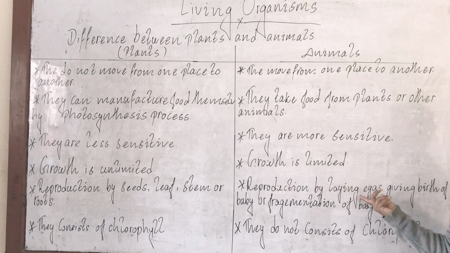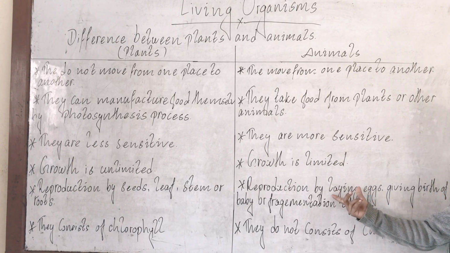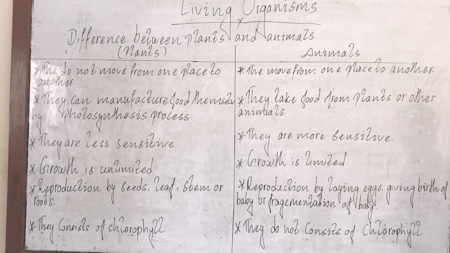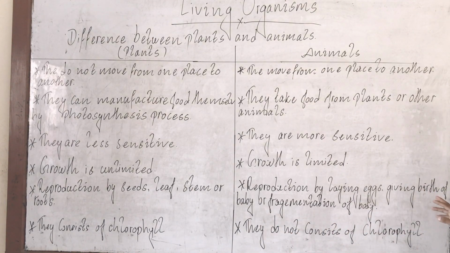That's why some of them lay eggs and some give direct birth. जस्तै mammals, all the mammals give direct birth and all the oviparous lay eggs. Okay, and that's how they reproduce their young ones. They reproduce their baby by birth of baby or fragmentation of the baby. ठिक छ? And some animals' babies reproduce from fragmentation of their own body in the animal kingdom.